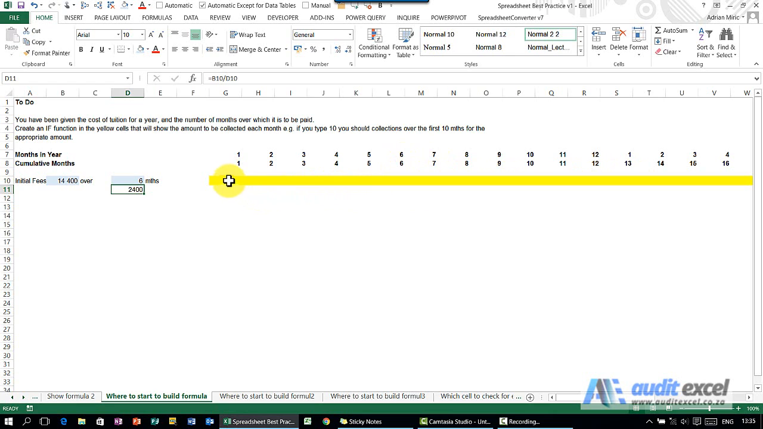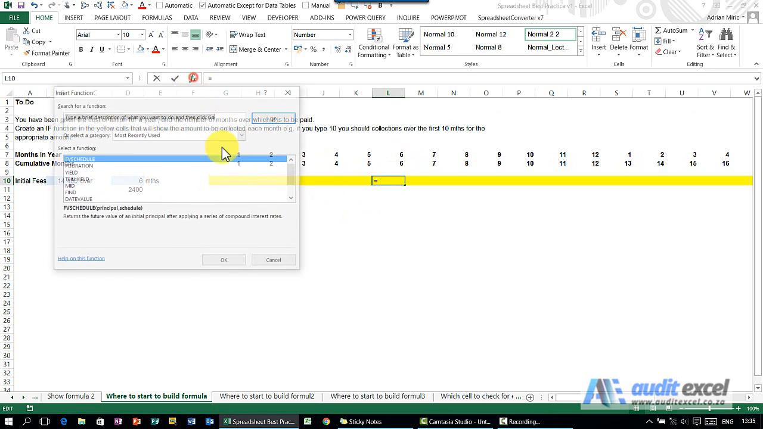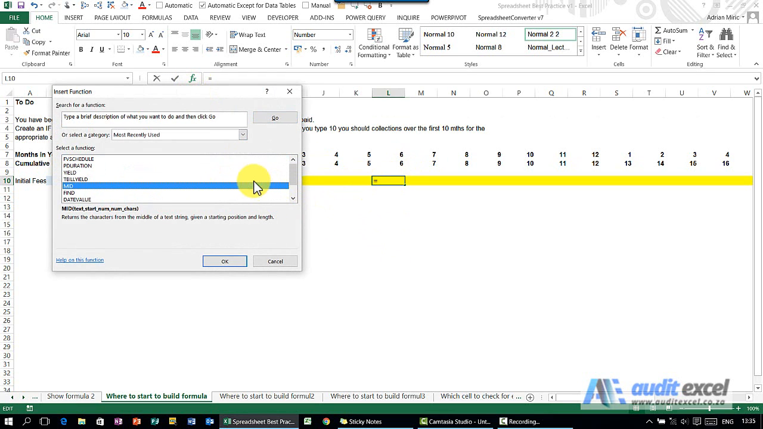Too many people start building the formula here, and then you pretty much have to guess what you're looking for. Our suggestion is look at your inputs and go to either here or here, where the trigger point is, where this thing is changing, and build your formula there. So in this case, we're going to build an if function.